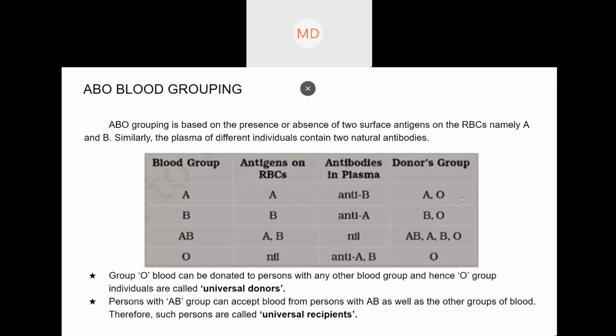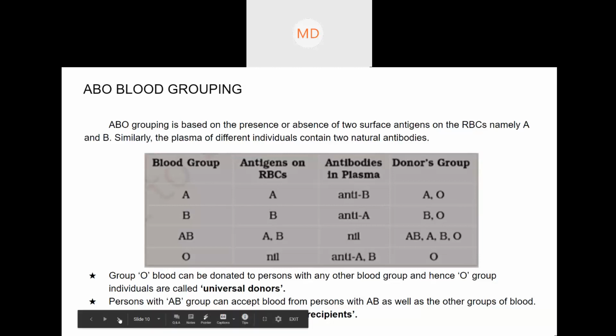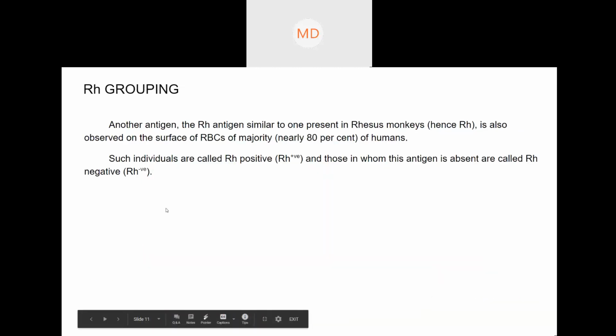Okay, just memorize these antigens, and the antibodies are completely opposite of it. Remember the antigens are exactly the same as the blood group, and antibodies are opposite of the blood group. Okay, easy to remember. Next we will go to Rh factor.